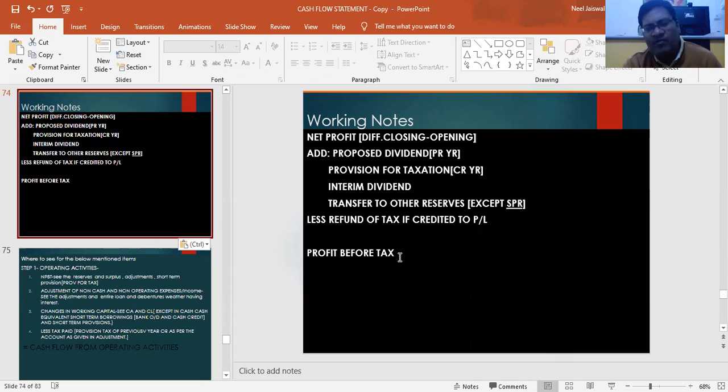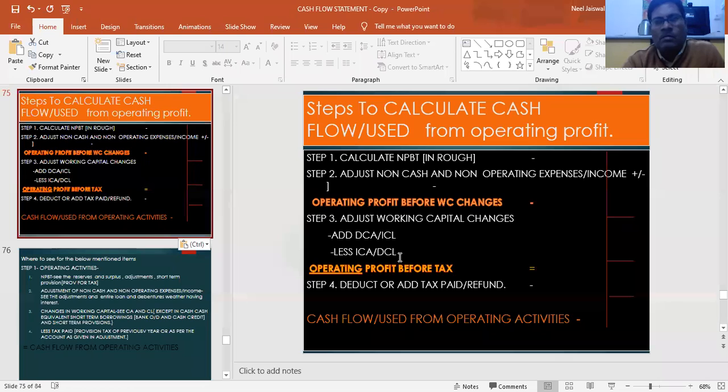After getting profit before tax, we will be doing what? We will be writing all the non-cash, non-operating items, and then we will be getting operating profit. Yes. So we get this one, and PBT we calculated in rough. Then we adjust all non-cash and non-operating expenses and incomes. We have seen all non-cash expenses we will add, all non-operating expenses we will add. Non-cash expenses like depreciation, amortization of goodwill, non-operating expenses, those expenses which are non-operating in nature like profit or sale of asset, and many more are there.